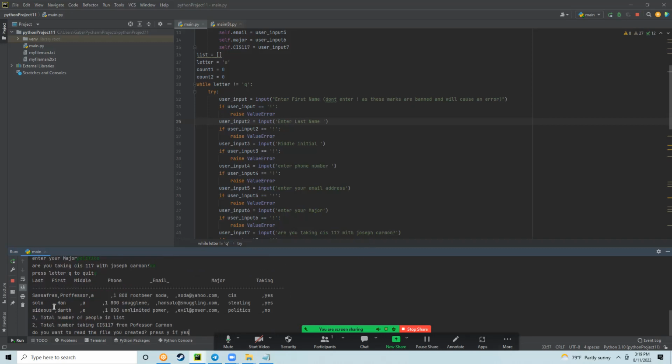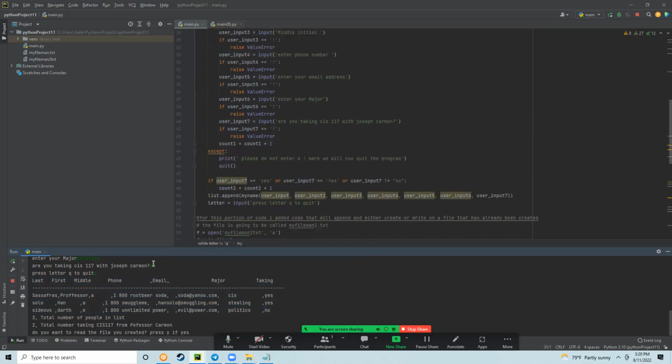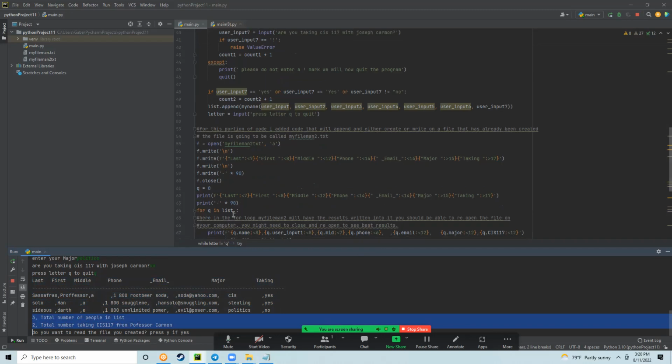And what you'll see is it will have produced this table in our code. So you see the first bit, we have the last name, the first name, the middle initial, we have the phone numbers, we have the email, we have the major, and we have whether they're taking the class or no. And there are a total of 3 people in the list. 2 people said yes to taking the class, but this isn't all.